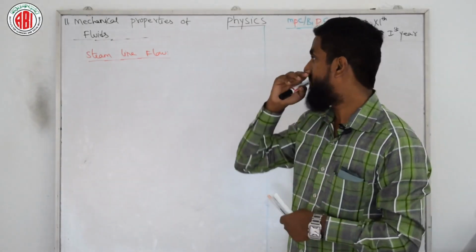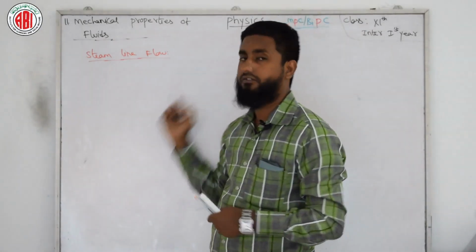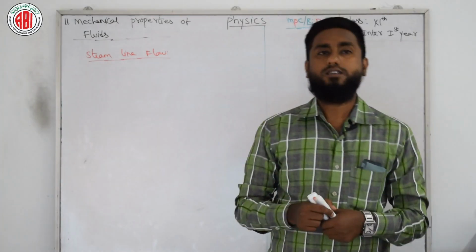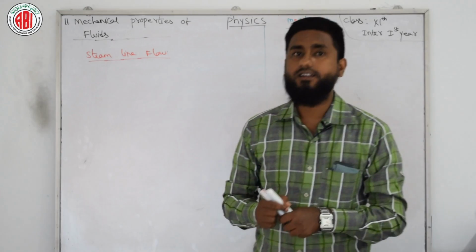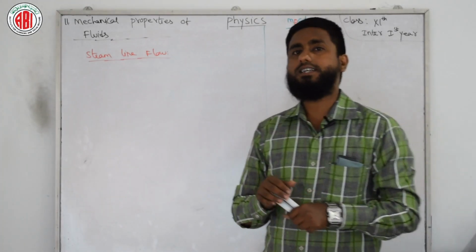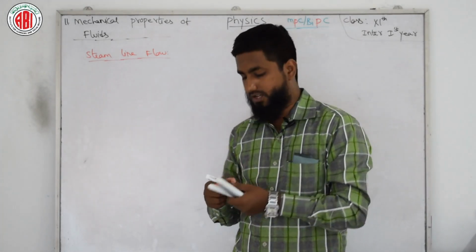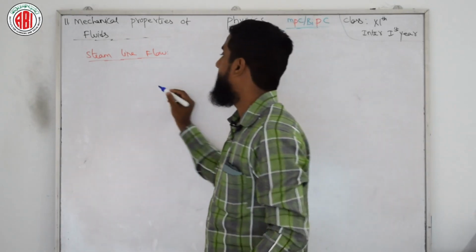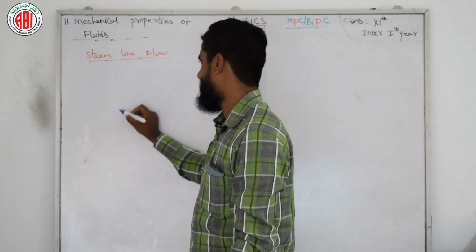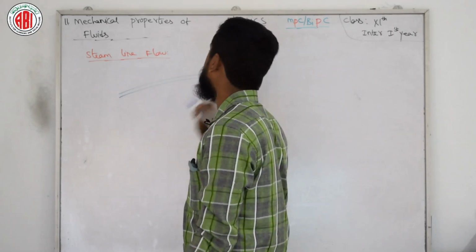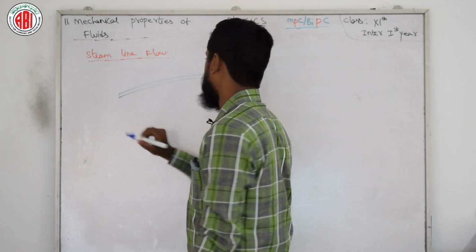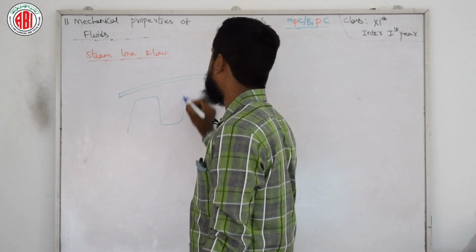Now we have one more topic, that is streamline flow. The streamline is defined as the path followed by the fluid particles under steady flow. Here suppose I have one pipe or one passage, we can say we have multiple passages. I have one pipe here. This is one path. Or else we have one more type of this shape.